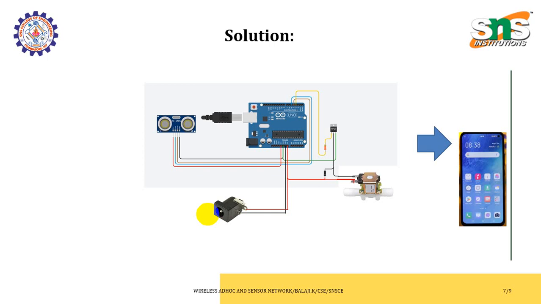And secondly, once the tank is filled, the flow will happen from the water tap also. That message will be indicated with the help of this Arduino board to the mobile application, so that we can reduce the huge amount of loss.